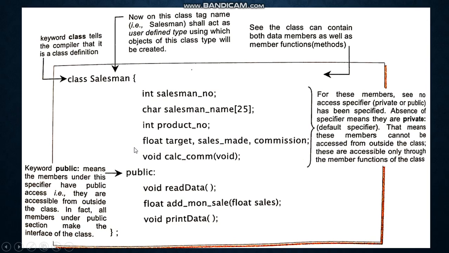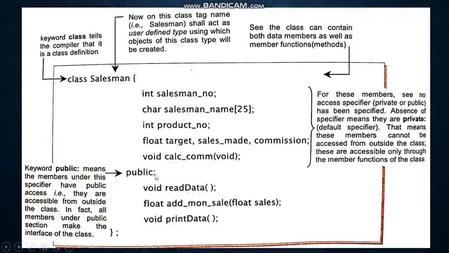Then a block starts. Now here in the example, as you can see, this class contains both data members and member functions. These are called data members, or in general we say variables, and these member functions we say functions. So we can write variables with their data type, which are called data members, and member functions are the normal functions which we used to write with their parameters or arguments.